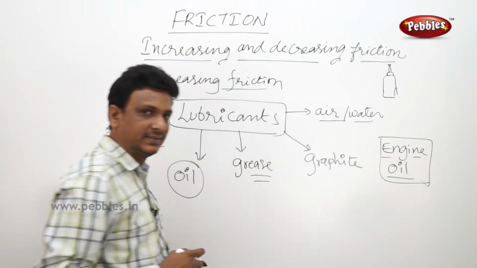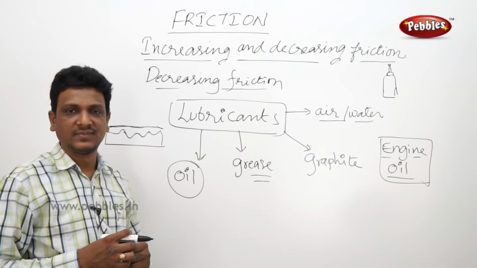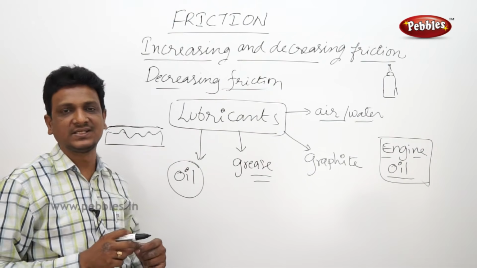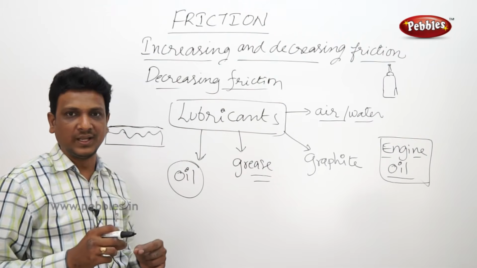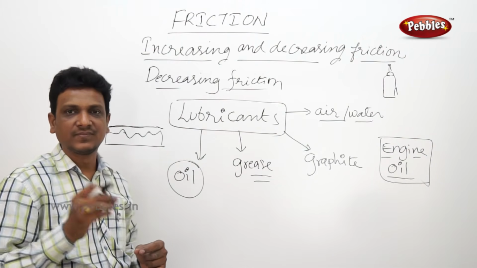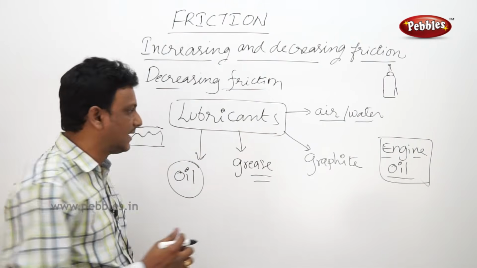Grease. In some of the parts like suspensions and at the nut and bolt joints in the vehicles, if they keep oil, the oil will dry up quickly. So in such parts, they will apply grease.